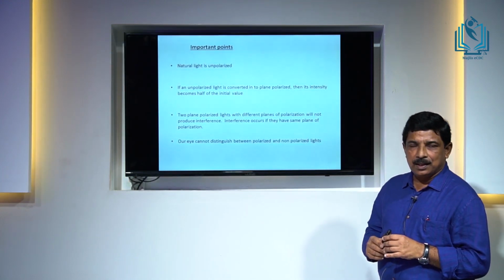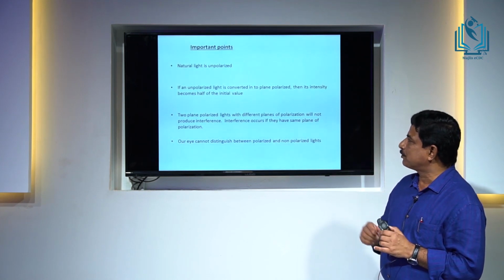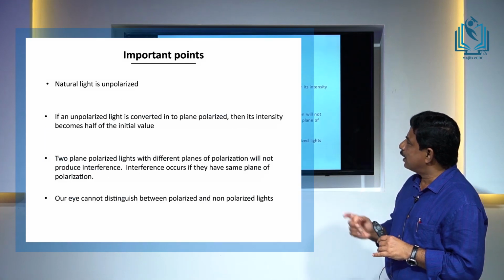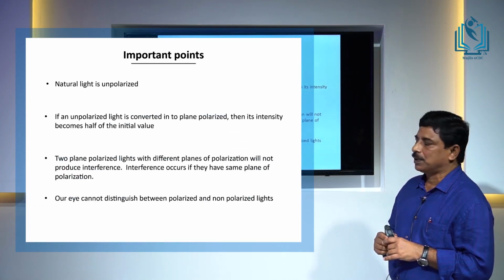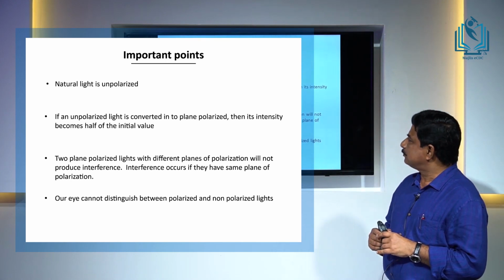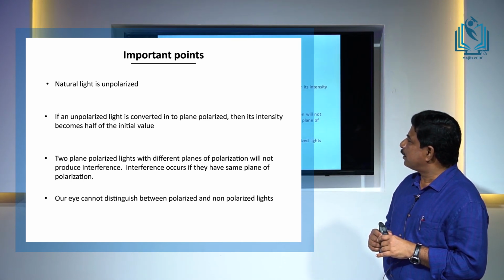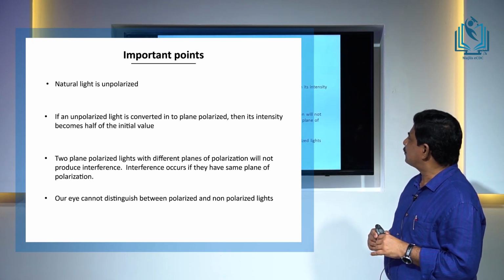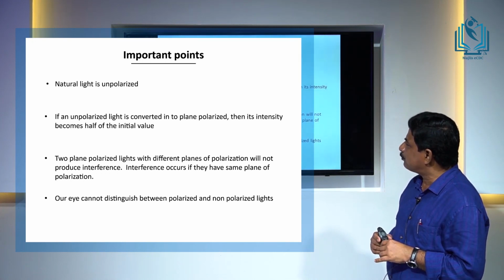Now, regarding polarization, we have to note these points also. One, as already explained, natural light, our ordinary light, is unpolarized. Second, if an unpolarized light is converted into a plane polarized light, its intensity becomes half of the initial value.